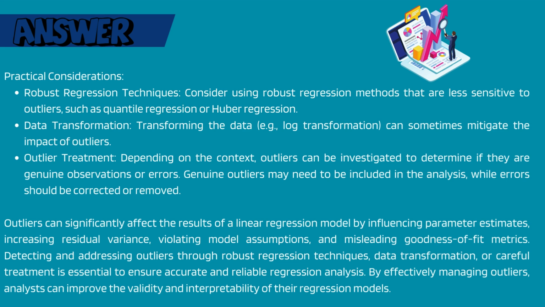Outliers can significantly affect the results of a linear regression model by influencing parameter estimates, increasing residual variance, violating model assumptions, and misleading goodness of fit metrics. Detecting and addressing outliers through robust regression techniques, data transformation, or careful treatment is essential to ensure accurate and reliable regression analysis.